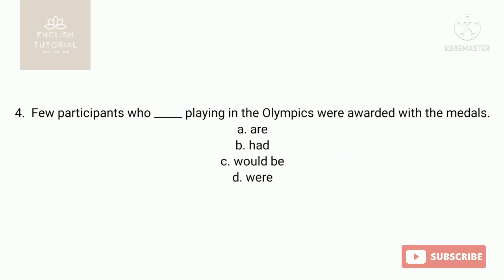And one more thing here is playing, play-ing. So you know what, be verb you need to write whether in past tense or in present tense. As we have already known, the sentence is given in past tense, were awarded, that is the past indication. So from the options below, you need to choose in the blank place the be verb in past tense.